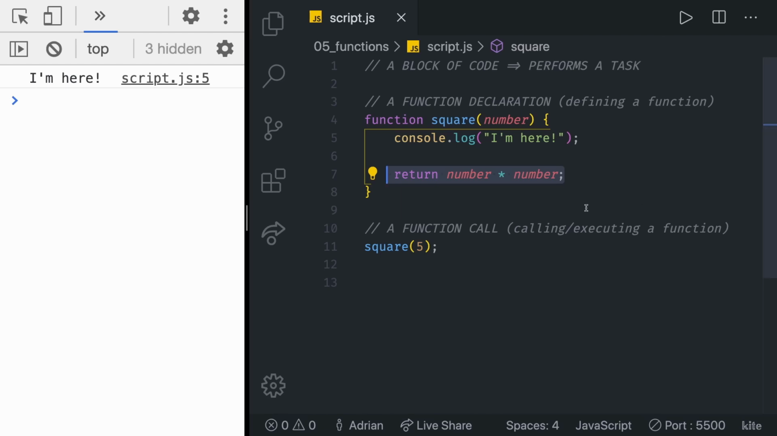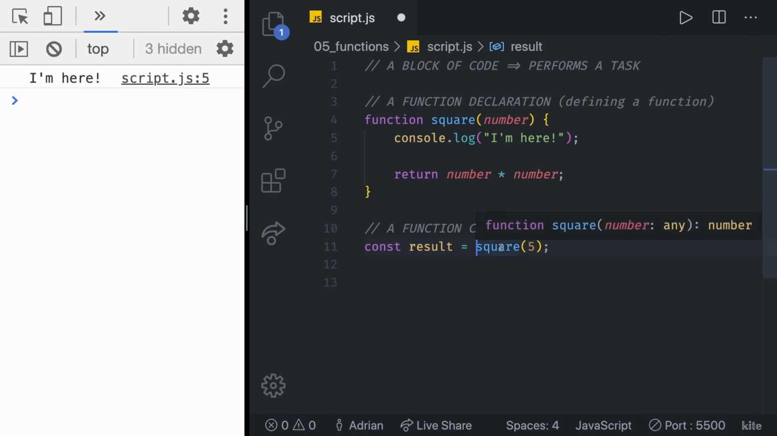We can do that by creating a variable. In this case, we can call it result. So right there, const result is going to be equal to, and then we're going to assign our function call to it, just like this. What this is going to do is take the return value of our function. In this case, it's going to be 5 times 5, which is going to be 25, and it's going to assign it to our result. Then we can console log the result to see the final value.